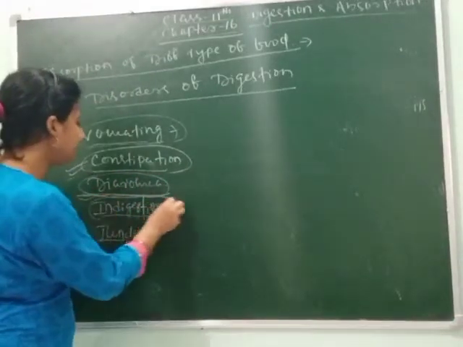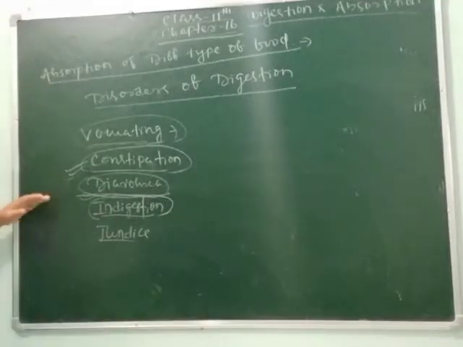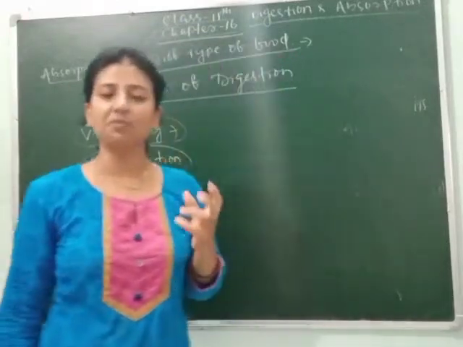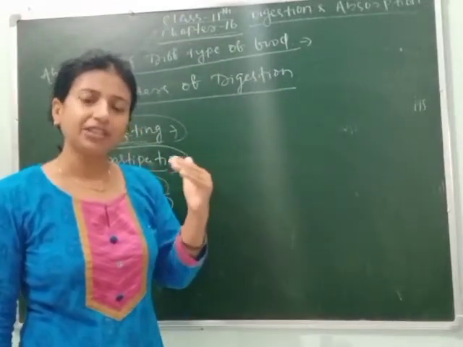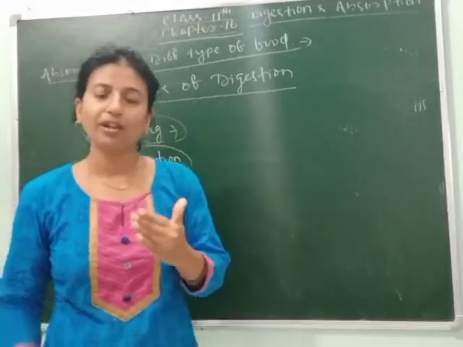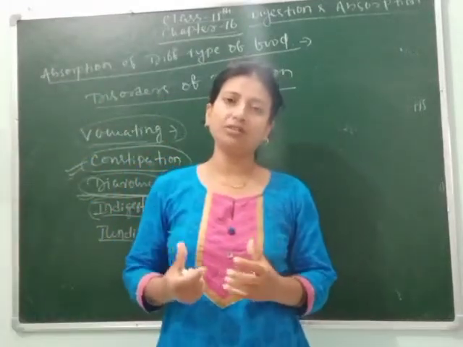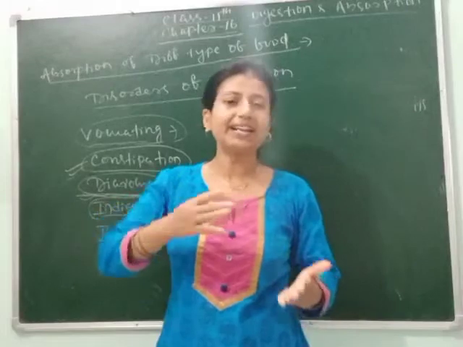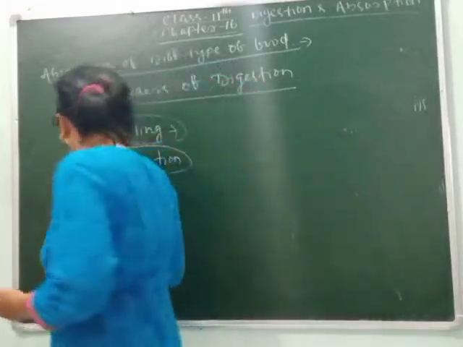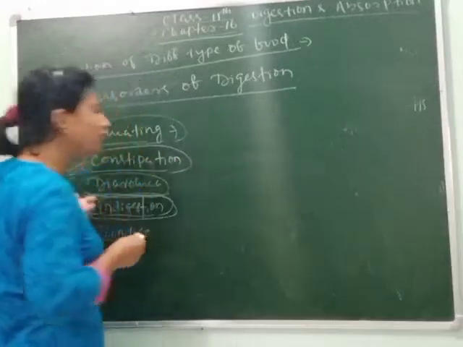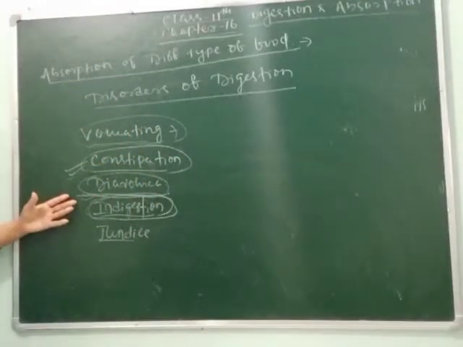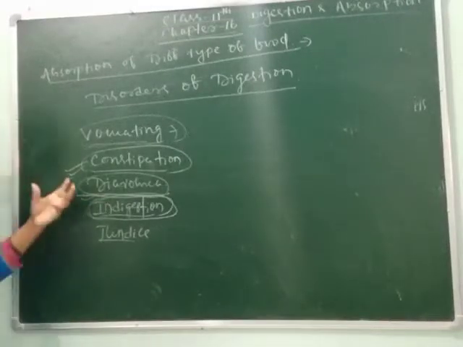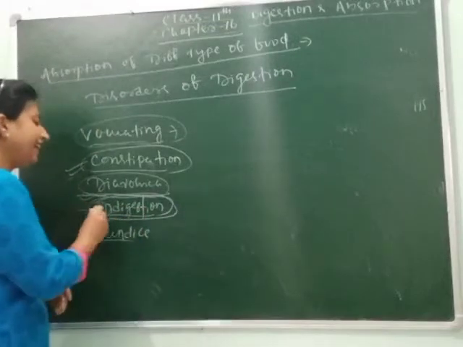Clear? Next, indigestion. Why does indigestion occur? Indigestion is due to inadequate or improper secretion of enzymes. For example, bile breaks large fat globules into small fat globules. If bile is not secreted in appropriate amount, then it can't break the large fat globules and fat can't be digested. So it may cause indigestion, and this is due to less secretion of enzymes. Again, food poisoning is also a reason. Overeating and spicy food also cause indigestion.